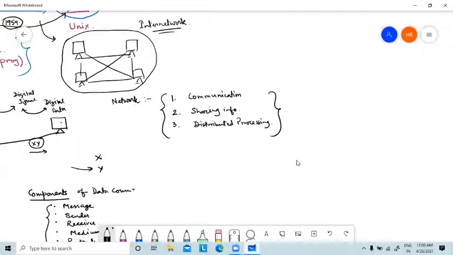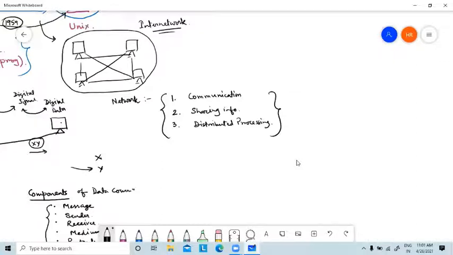Whenever we create a network, we are trying to communicate between different computers. We want to share information so that they can exchange it, and sometimes there must be a requirement of distributed processing. Now there is a basic difference between distributed networks and computer networks.